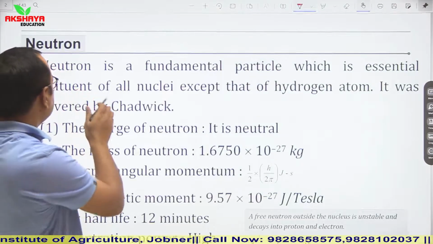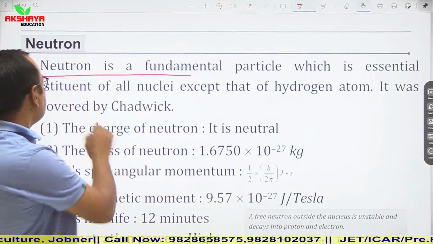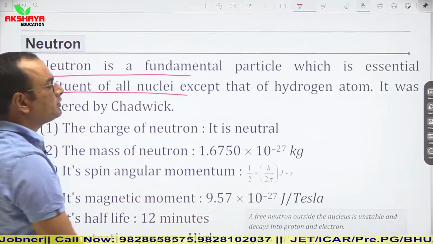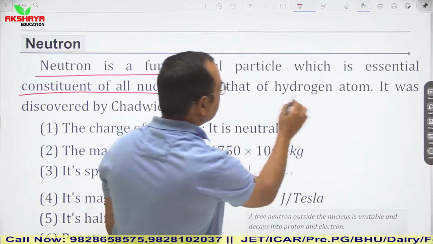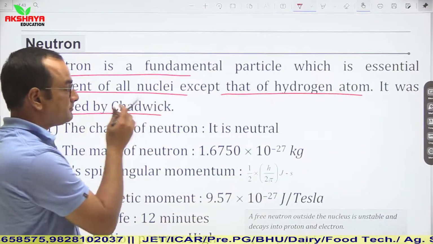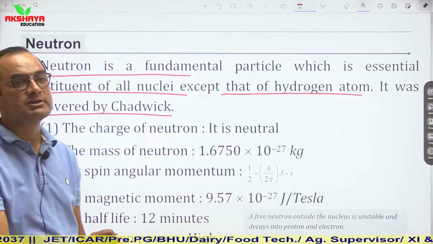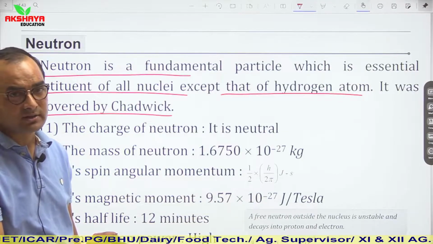Now let us talk about the neutron. The neutron is a fundamental particle which is an essential constituent of all nuclei except that of the hydrogen atom. It was discovered by James Chadwick through his experiments.